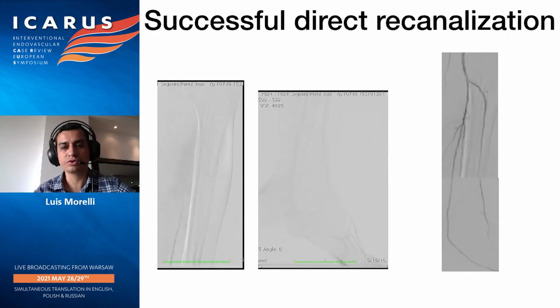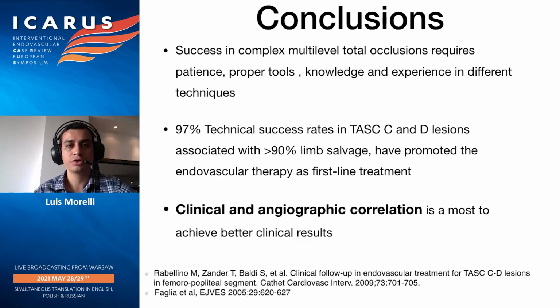And finally, we succeeded in achieving direct recanalization in a patient who definitely needed flow to the heel and flow to the great toe, in accordance with the clinical impact of how he will respond to our revascularization. So to conclude, success in complex multi-level total occlusions requires proper tools, knowledge, and experience in different techniques. Technical success rates of 90% in very complicated lesions have been reported, with more than 90% limb salvage. So that promotes endovascular therapy as a first-line treatment.